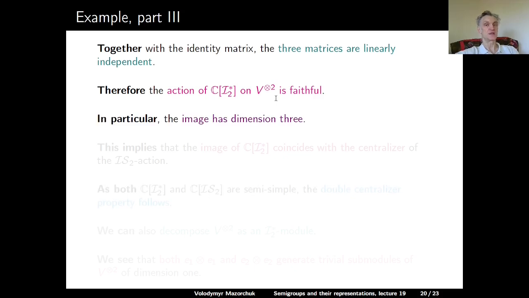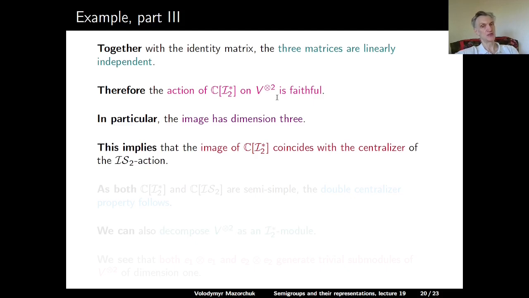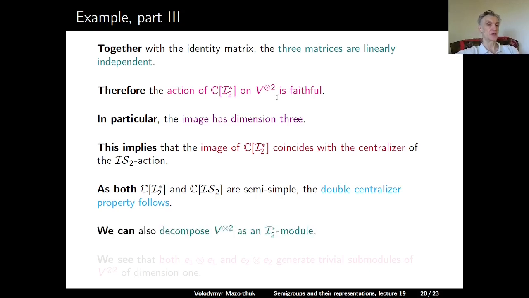And so, since the image has dimension 3, it implies that this image coincides with the centralizer of IS2, because we know that that centralizer is 3-dimensional. And as both algebras are semi-simple, the double centralizer follows from a single centralizer. In fact, we can also decompose V to the tensor power 2 as simple modules over I star 2.